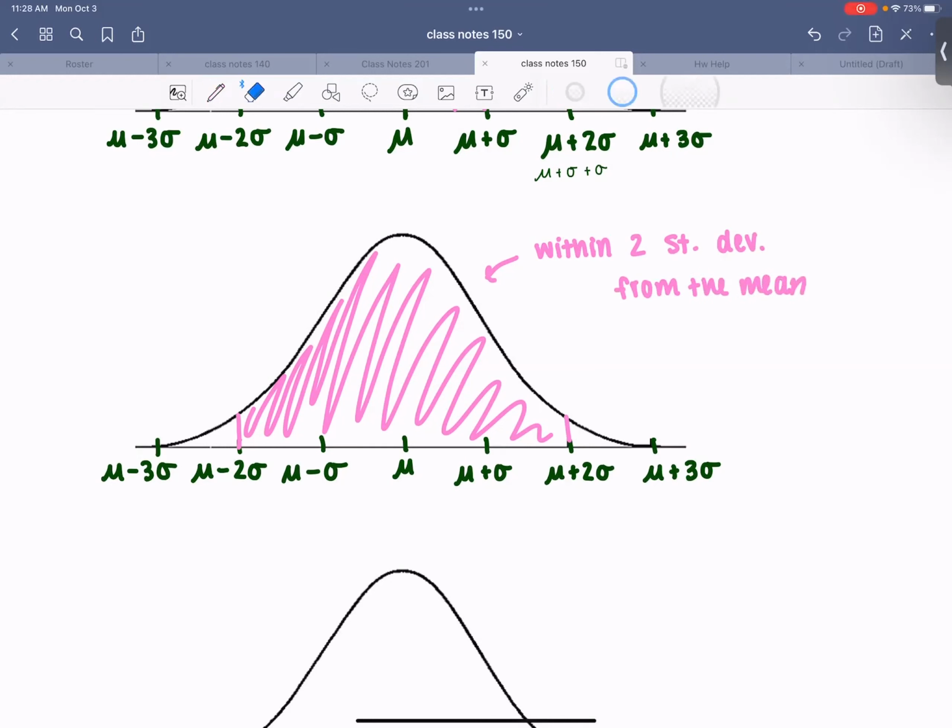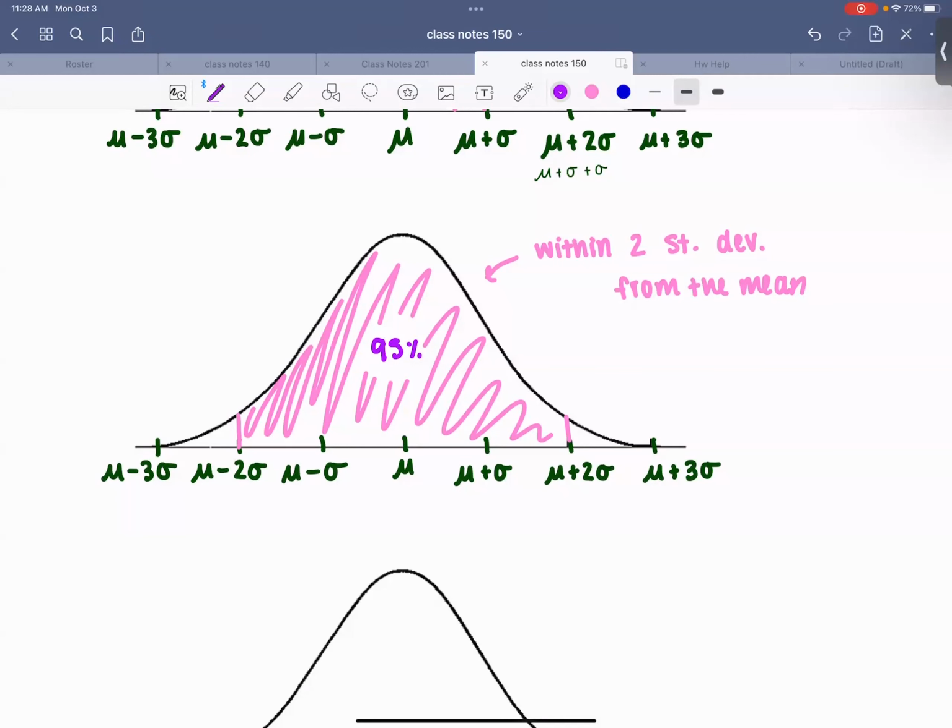Since statisticians, pretty much anyone who deals with data, works with the normal distribution so much, they just know that 95% of the data is between these 2 values. So between going 2 standard deviations away and going 2 standard deviations to the right, we know that 95% of everything underneath that histogram is between those 2 values.